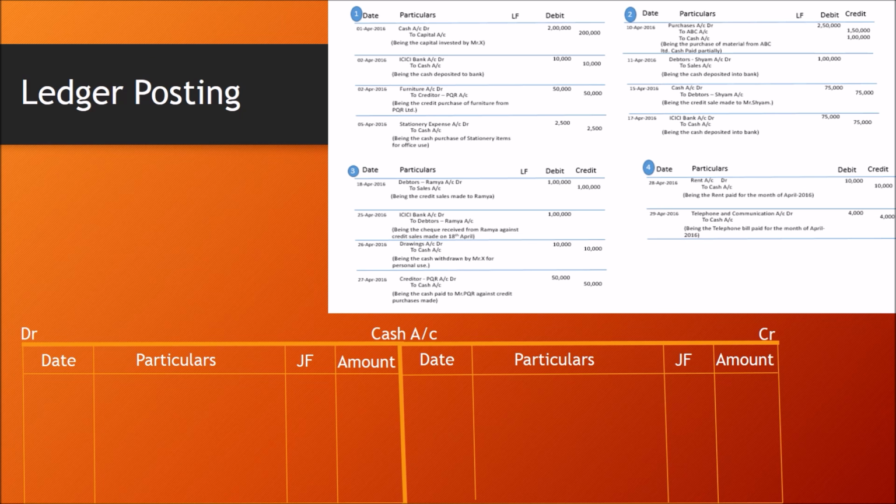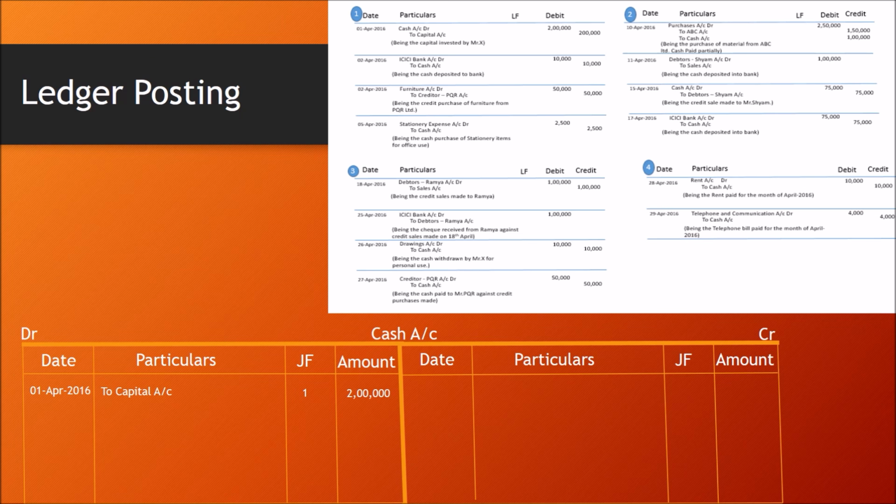Cash account debtor to capital account. So cash account is debited here. I am entering this transaction on the debit side of cash account. First column, 1st April 2016 as a date. In particulars, I am writing it to capital account. The other account which is affected because of this transaction needs to be recorded in particulars.